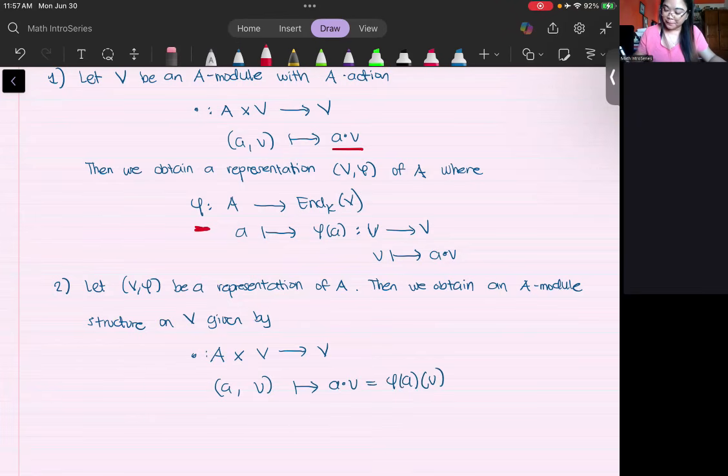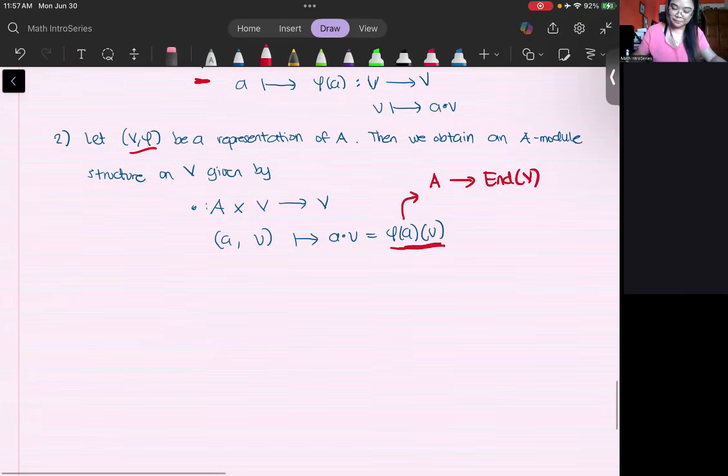Because remember, this phi is a mapping from A to the endomorphism space since it is a representation. Therefore, this phi of a is already a mapping from V to V. So this is a good definition. You take the image of v under the image of a.